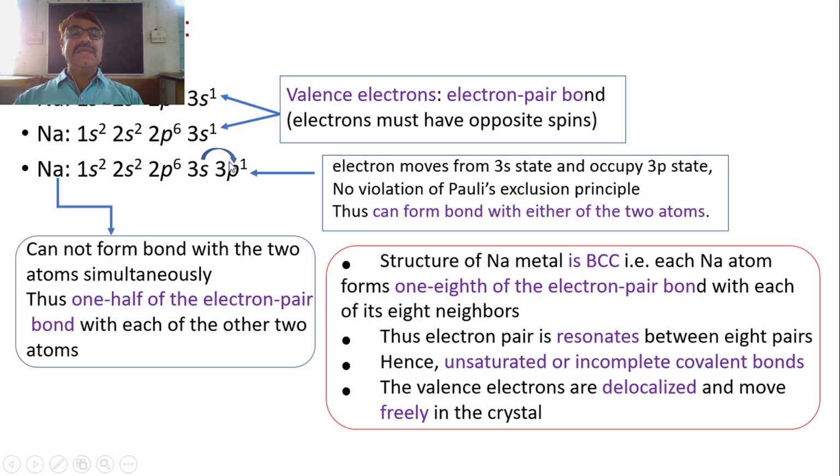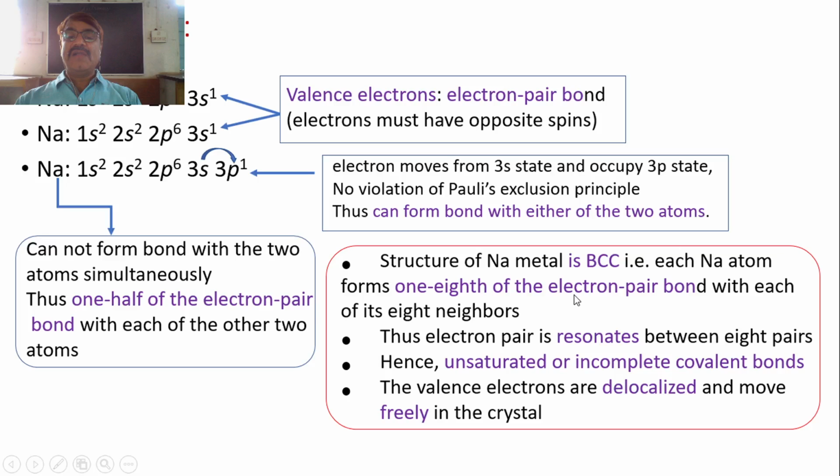Okay. Now, the structure of sodium metal is BCC, body centered cubic. That is, each Na atom forms 1/8 of an electron pair bond with each of its 8 neighbors. We are familiar with the BCC structure, where the coordination number is 8. That means one sodium atom has 8 nearest sodium atoms, and can form bonds with all 8, and in this way not 1/2 but 1/8 of the electron pair bond is formed by a single sodium atom with each of its 8 neighbors.